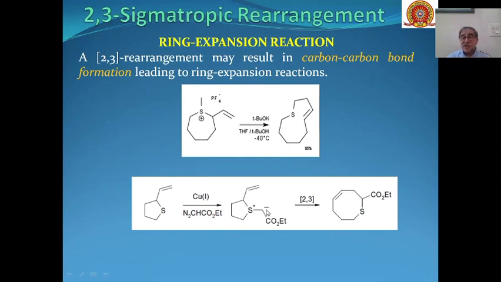So this will act as a nucleophile. This will get attached to this carbon. Carbon-carbon bond formation will take place between this carbon and this carbon. This bond will move to this place and this bond will break and we will get this type of cyclic structure where ring expansion has taken place. So from a 5-membered sulfur heterocycle, this has changed into an 8-membered sulfur heterocycle.